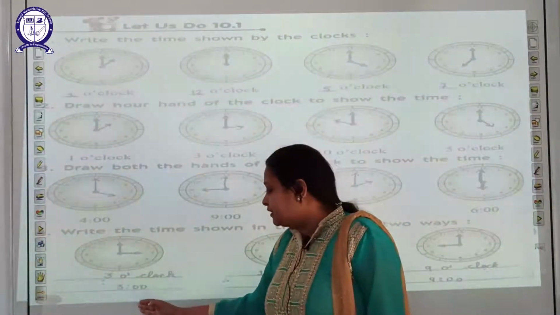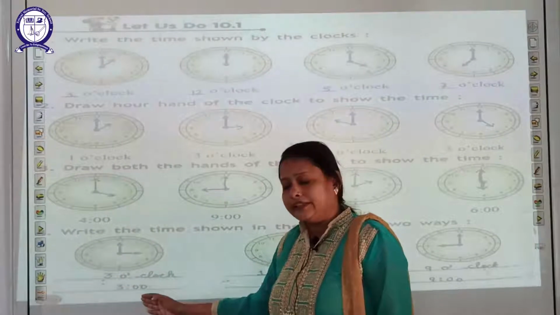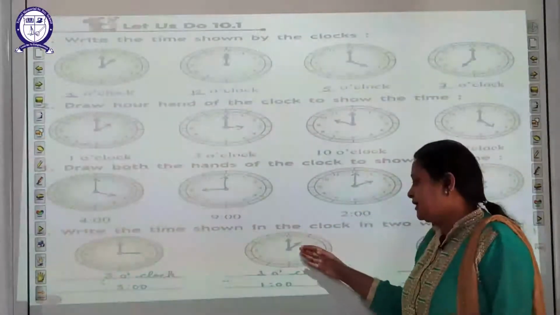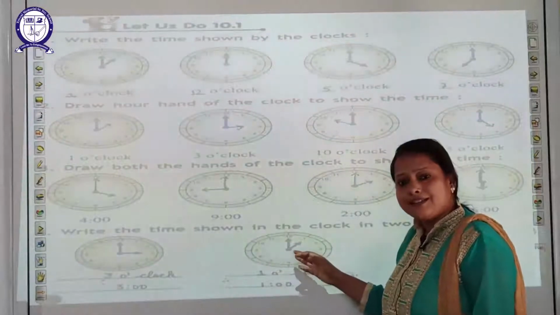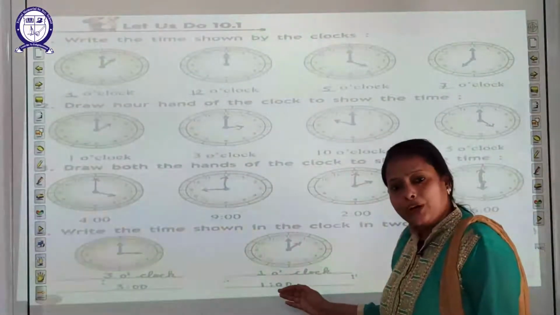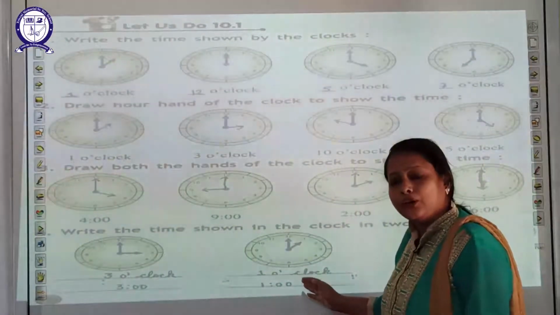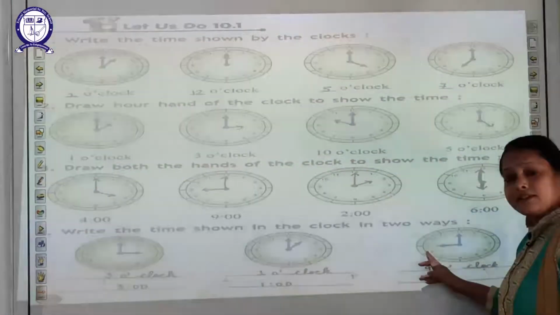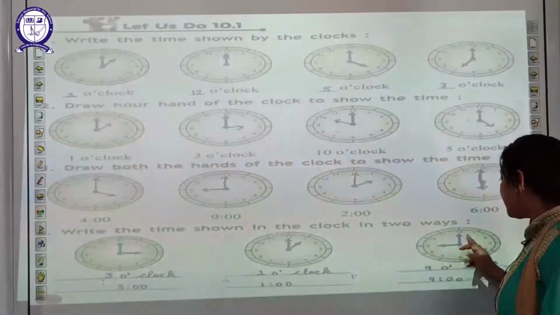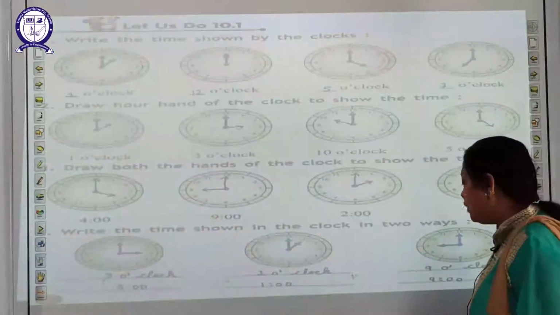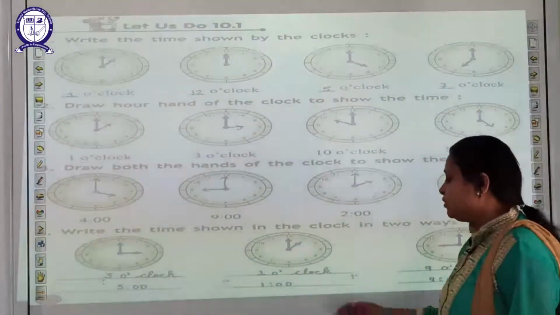You can write it in this way also, 3:00. Minute hand is at 12, hour hand is at 1. So how will you read the time? 1 o'clock, 1:00. Next, the hour hand is at 9 and the minute hand is at 12. So how will you read the time? 9 o'clock, 9:00.